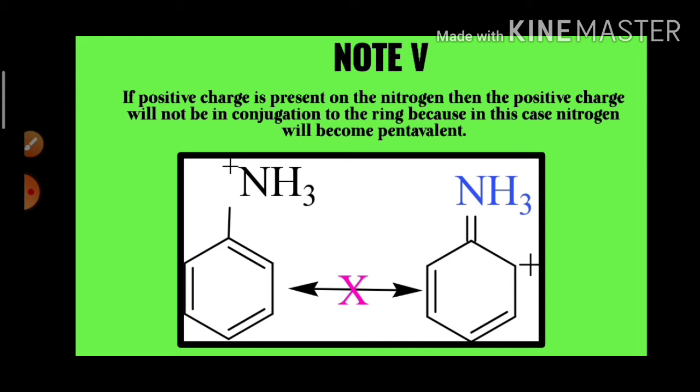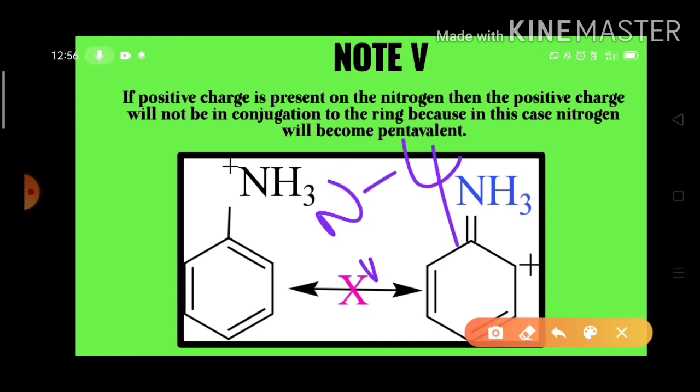We know very well that nitrogen will never become a pentavalent atom, because it has no sufficient empty orbitals to accommodate the lone electron pairs. So that's why nitrogen will never become pentavalent in its compounds. The maximum covalency of nitrogen is 4 only. It cannot become a 5 covalent compound.